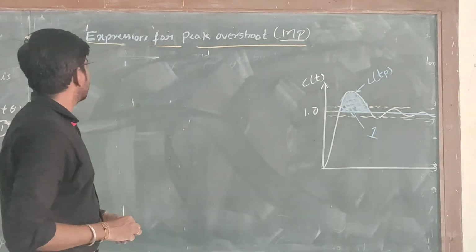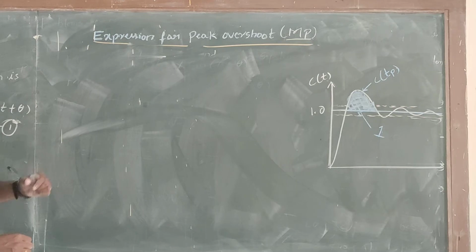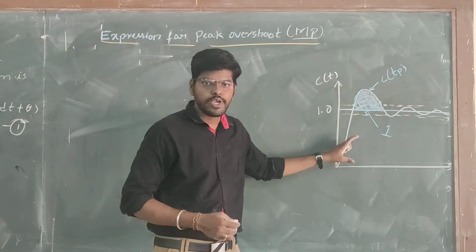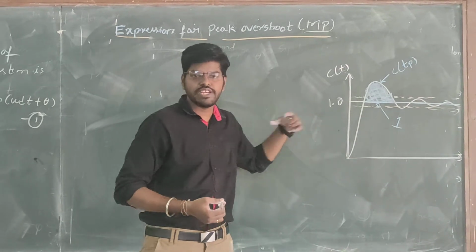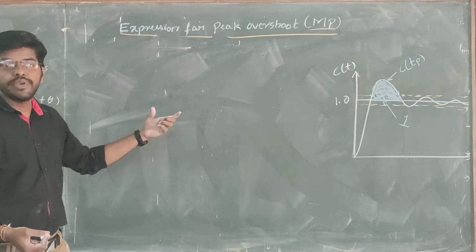Today in this video we will discuss the expression for peak overshoot. Peak overshoot is one of the time domain specifications in the underdamped system. In the previous lecture we derived the expressions for rise time and peak time. So now it is time to derive the expression for peak overshoot.